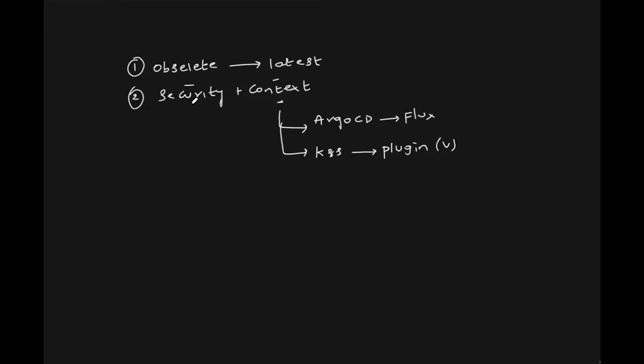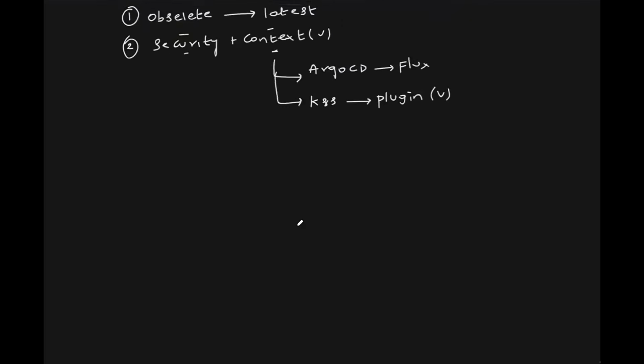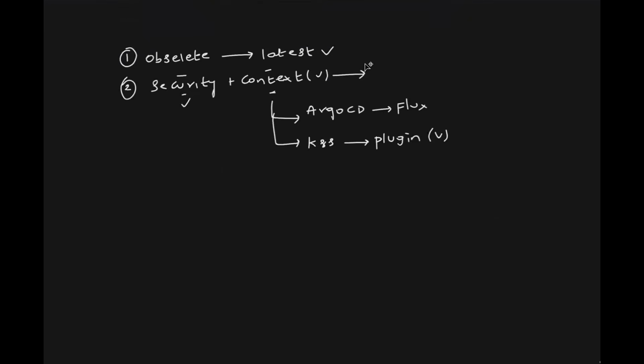It should be secure. It should give you the secure output. Along with that, it should also have the context. So our AI DevOps teammate that we are going to build will come with three things. It will always give you the latest information. It will give you the information that is secure, and it will give you the information that is in accordance with the context of your organization, the compliance context, security context, or any internal proprietary tools context.